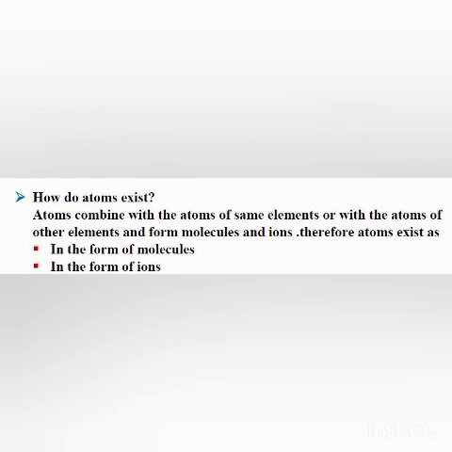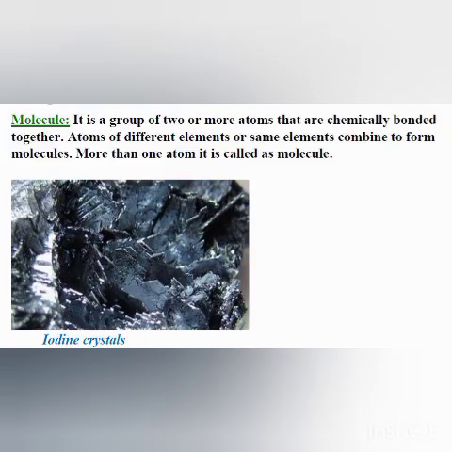Okay. Now, about what ions are, we will discuss that in the next chapter. Okay, and more than one atom is called a molecule. Okay, now what happens? An element consists of atoms. An element consists of the same type of atoms.